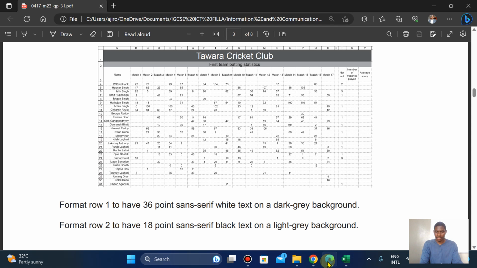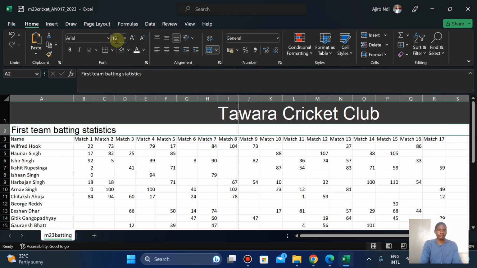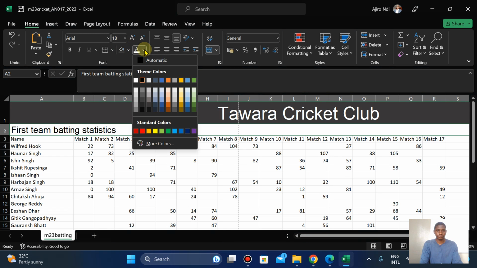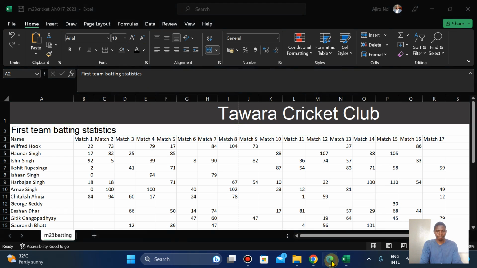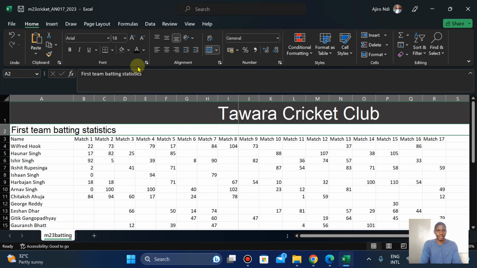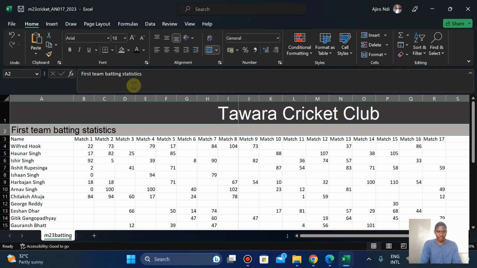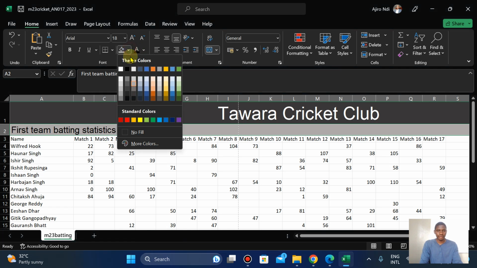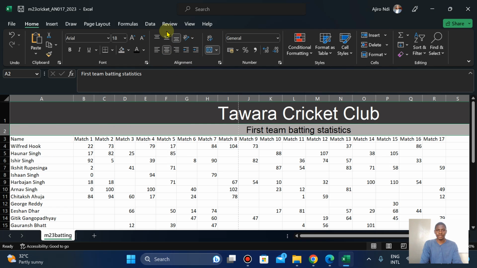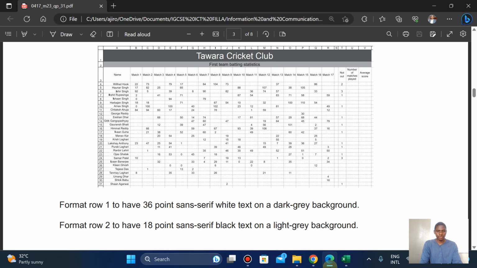Black text. Sans serif black text. What else? On a light gray background. That's light enough. And this is just 25. I'm going to make it center and this. So invariably, this is what they want, and it's 10 marks. Okay, and it's 10 marks.